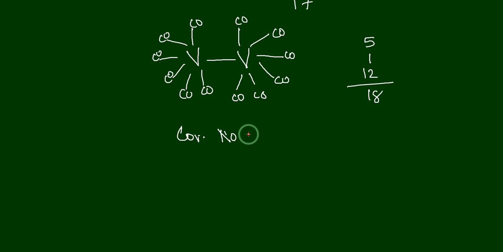The problem is that there will be very high ligand repulsion, and this ligand repulsion will not allow vanadium to take a coordination number of 7. In other words, ligand repulsion overcomes the weak formation of the metal-metal bond.